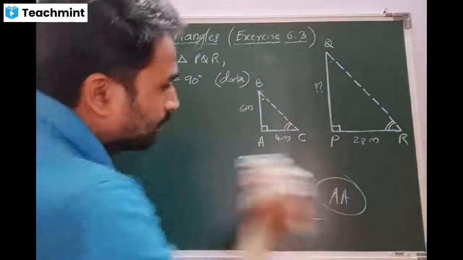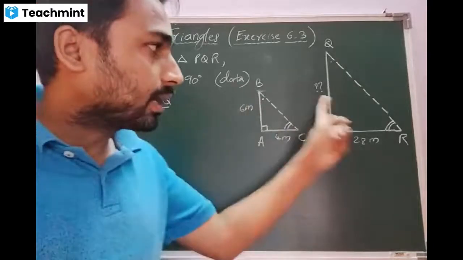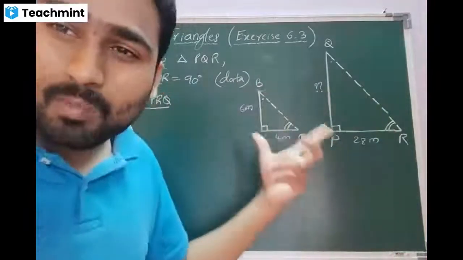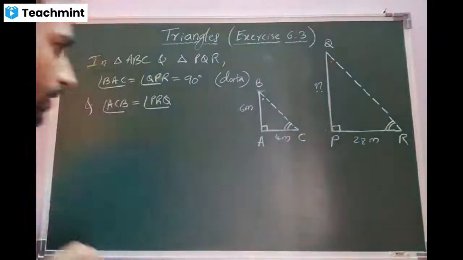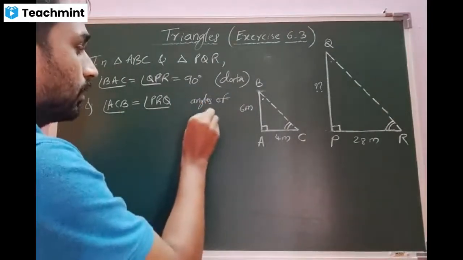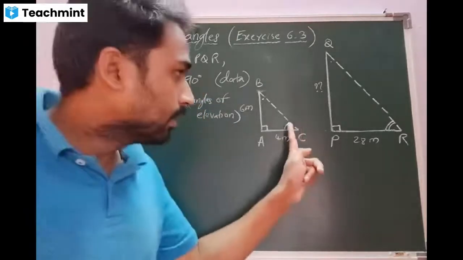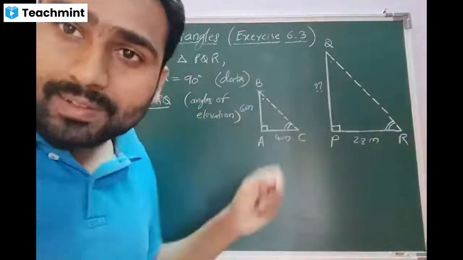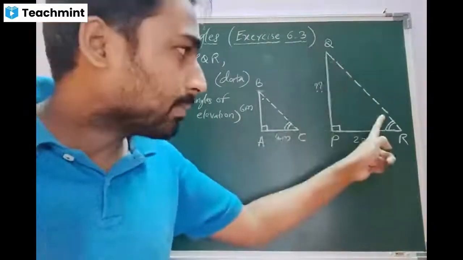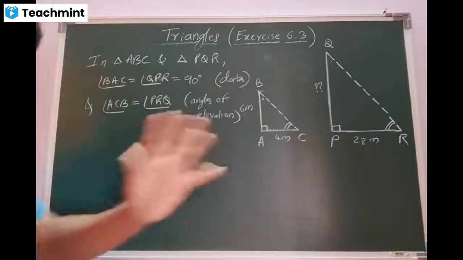Our basic assumption is that these are perpendicular. The second assumption is that the objects are nearby. Clear, beta? So we will write the reason: angles of elevation. This is the angle of elevation. According to the physics concept, sun rays are going to make the same angle with the earth surface. Clear, beta?